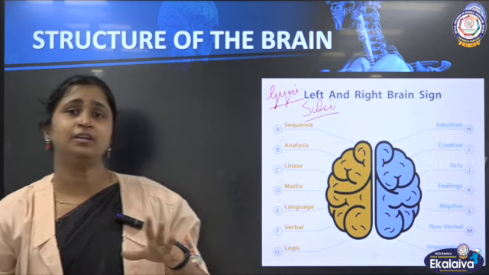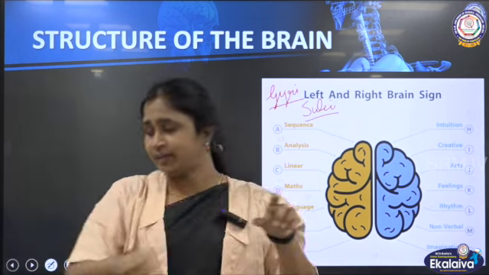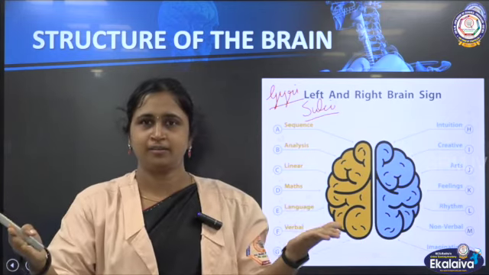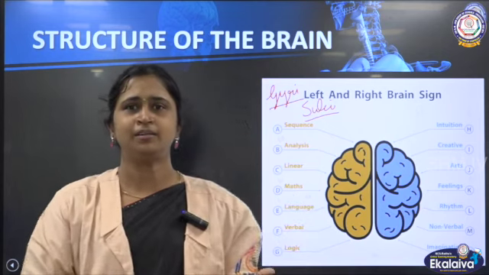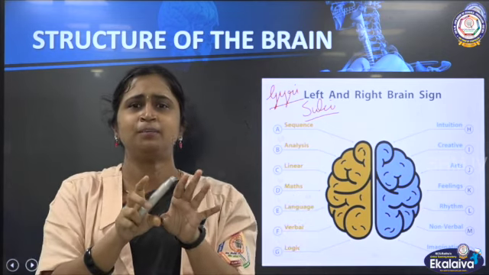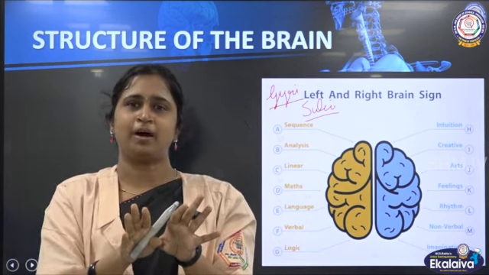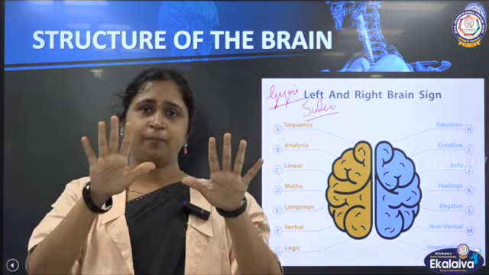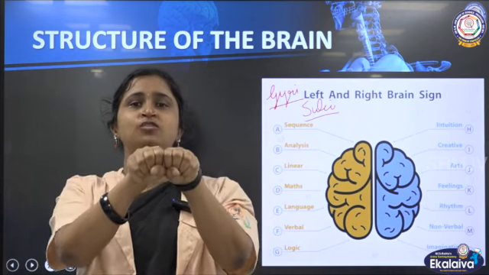And this brain, if you see, it is partly divided. You can see here very well, partly divided but not totally divided. Then what is there connecting those two parts? That we are going to see. So here left side and right side. Just imagine, this is your brain.